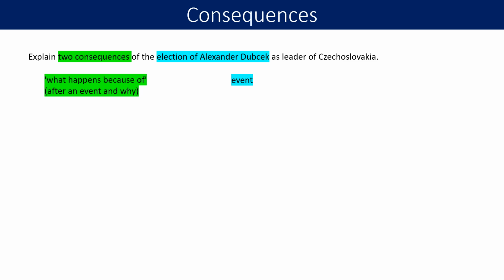So your question will have 2 parts. Explain 2 consequences, in other words, explain what happens because of, and in this case, the election of Alexander Dubček, so that's our event. So explain what happens because of the election of Alexander Dubček as leader of Czechoslovakia. It's worth, when you open up your paper, making sure that you highlight the word consequences and perhaps write the word after above it so that you know that that's what it means, and also making sure that you've understood and therefore underlined the event that you are being asked to write about.